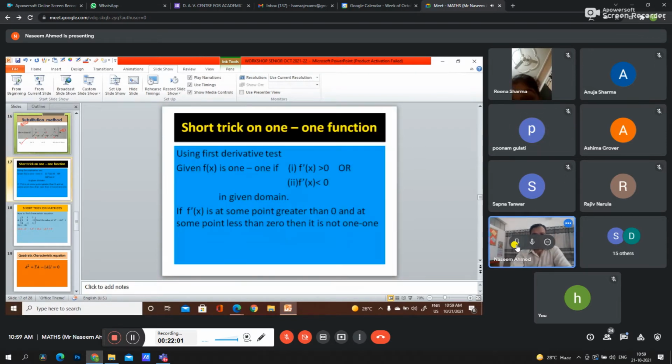Next, we can reduce the time using short tricks also. So here are some short tricks. How to check a one-one function. One method was to check a one-one function from the relation function.